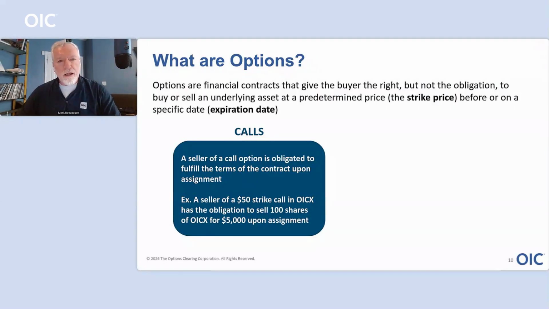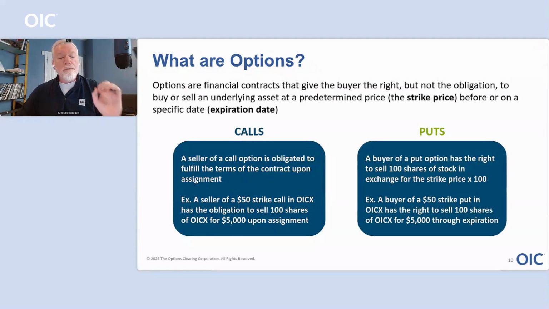Let's look on the flip side of the coin. Those would be puts. Buyer of a put option has the right to sell stock at the strike price within that specific period of time, within that expiration period. So a buyer of a $50 put has the right to sell stock at $50 up through expiration.